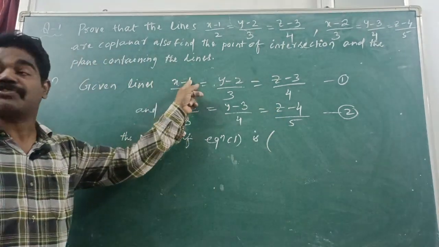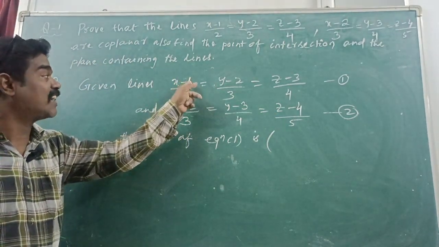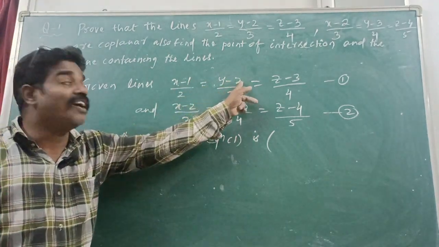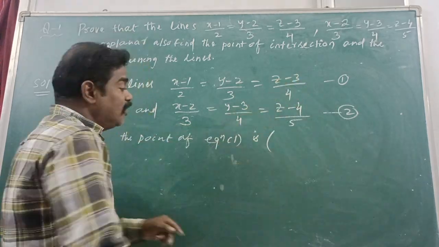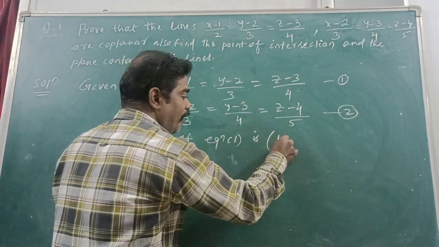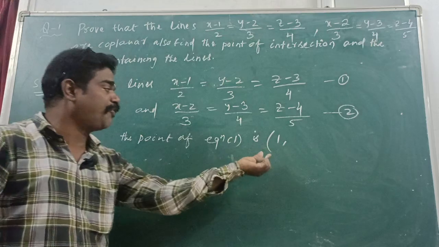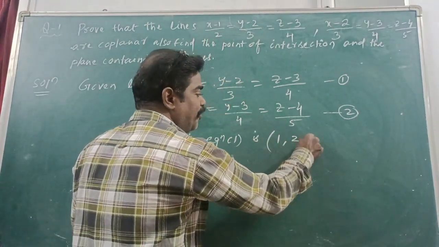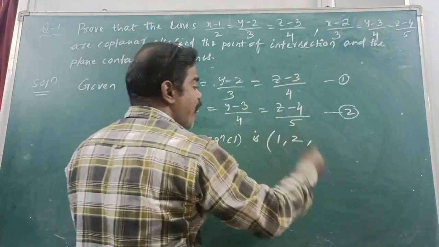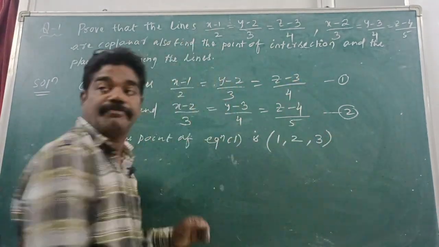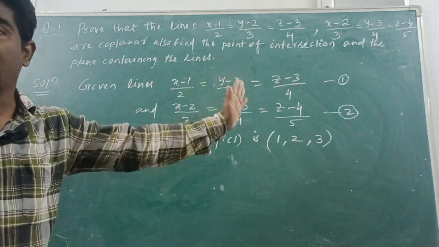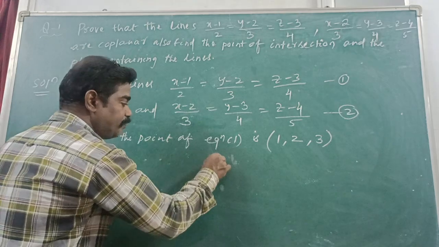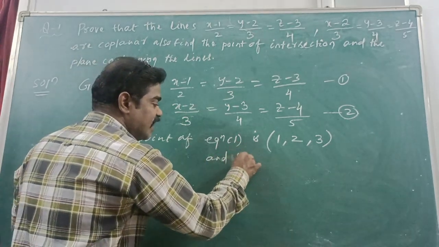Given x minus 1, this is x1, this is y1, this is z1. Right or not? So the point is (1, 2, 3). If it is a minus, you have to write positive. Here minus 2, you have to write 2, and minus 3, you have to write 3. Have you understood? You got one point of equation 1.